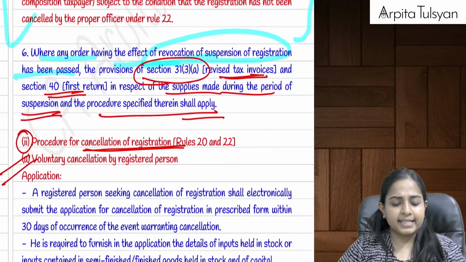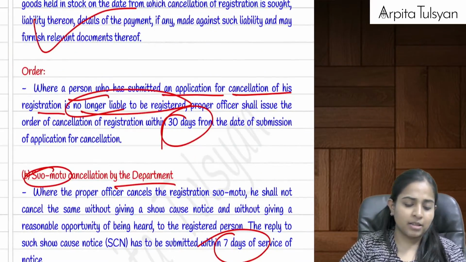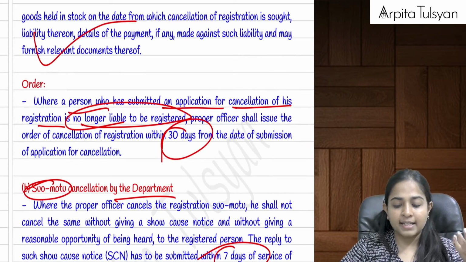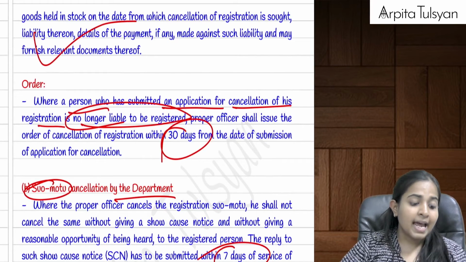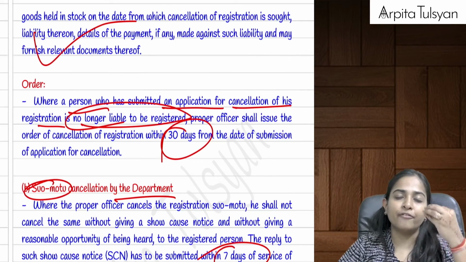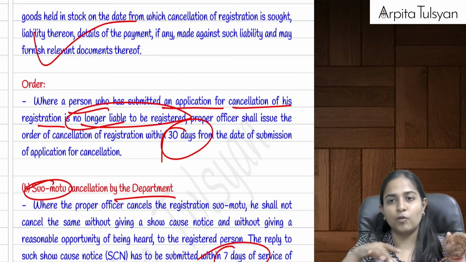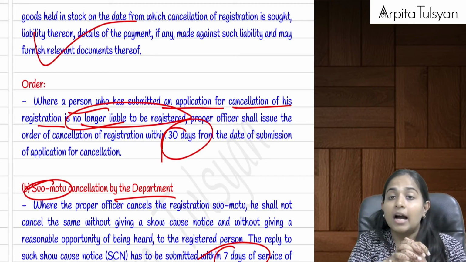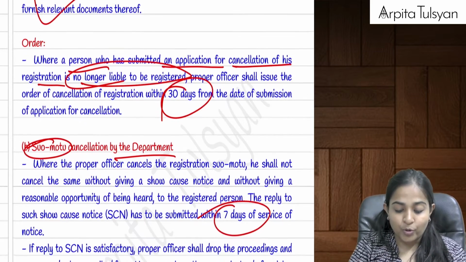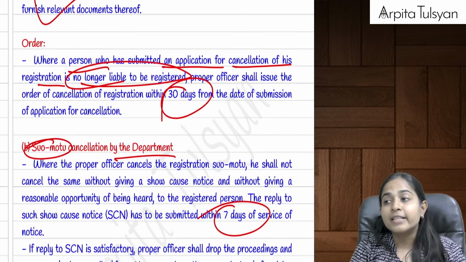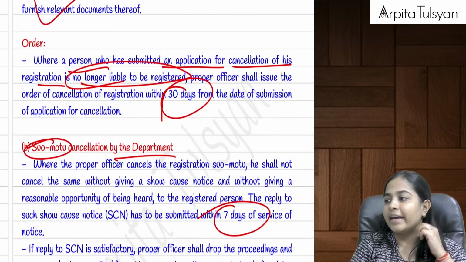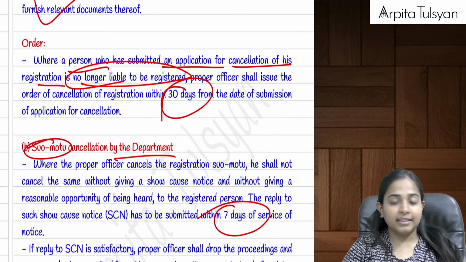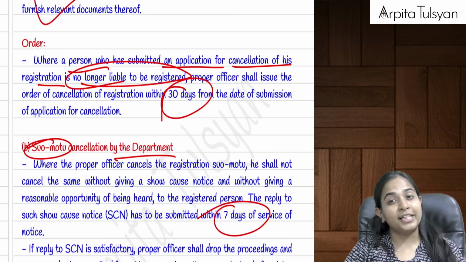Now the next thing which is coming up here is the procedure about cancellation. Once either you apply for cancellation or the department cancels, if you make an application, you will have to submit the cancellation application on the GST portal. An important thing that you have to do is, whatever stock is there as on the date preceding the date of cancellation, the input tax credit on that stock needs to be reversed.